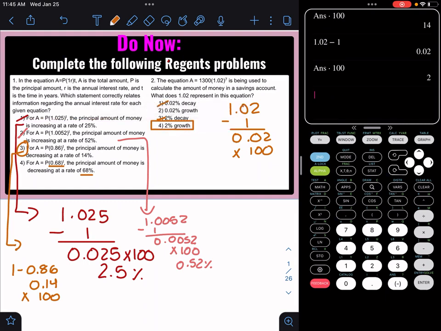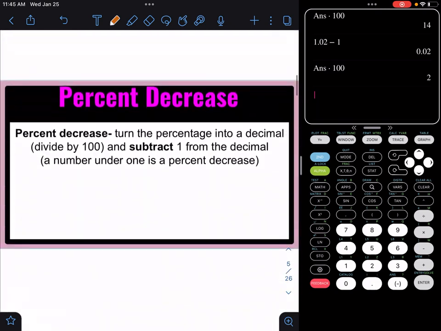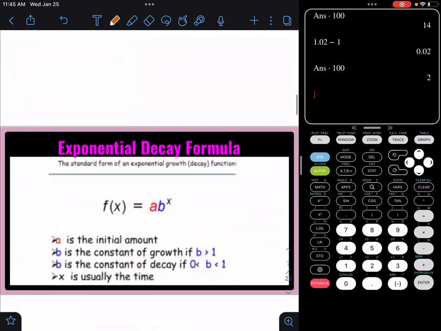Nice job. Alright, so now we're going to get into today's lesson, where today we are going to continue to write equations for exponential functions and evaluate them for certain values. Today we're going to focus on decay questions, where it's going down, where it's decreasing. So percent decrease. To turn the percentage into a decimal, we divide it by 100, and then we do 1 minus whatever the decimal is to find the percent decrease.